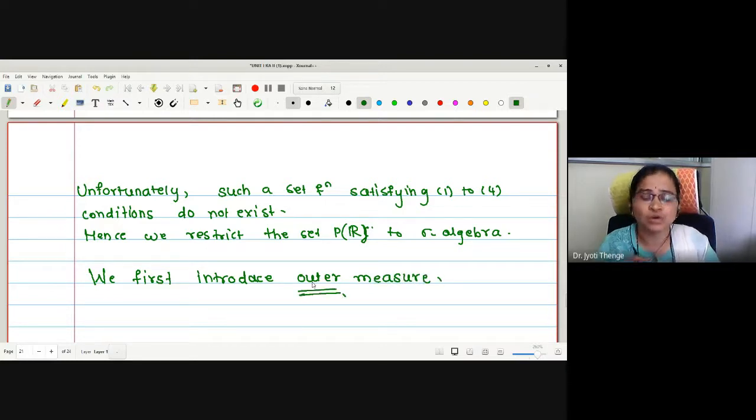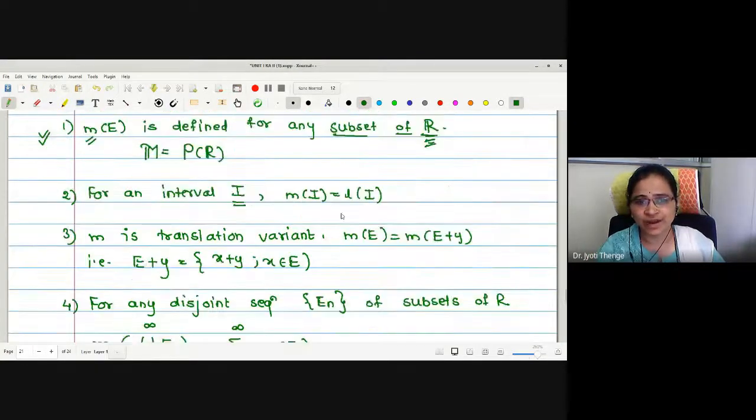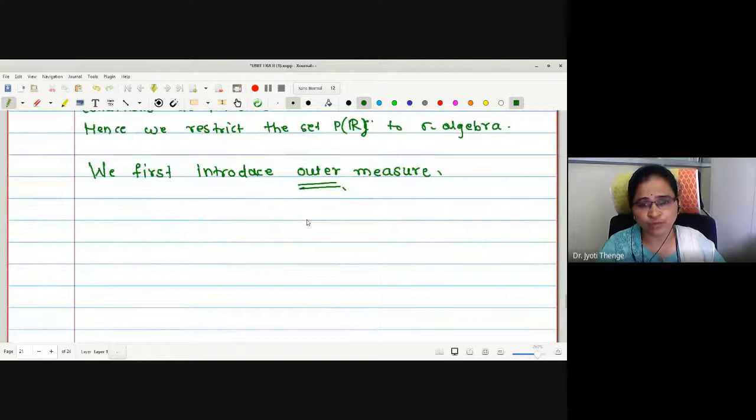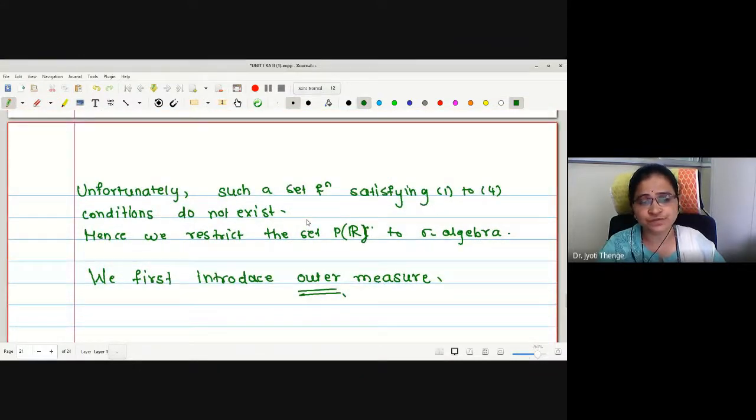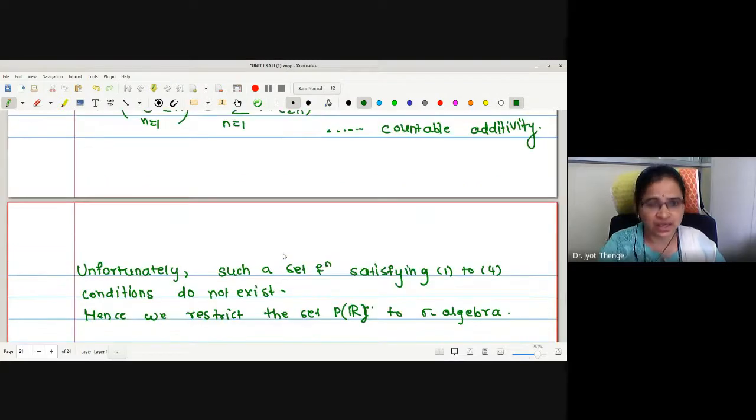Now this outer measure was to be defined in such a way that, if we find it for an interval, the concept should coincide with the length of the interval, and that was a challenging job for the mathematicians. This was first defined by the mathematician Lebesgue. He defined the first measure on an arbitrary set of real numbers, called outer measure. Now, what is outer measure? That we will study in the next lecture.